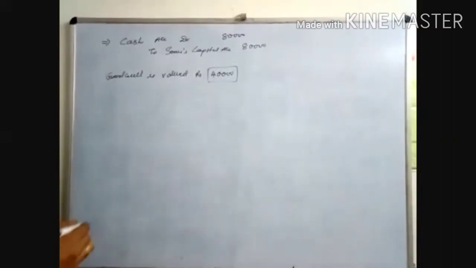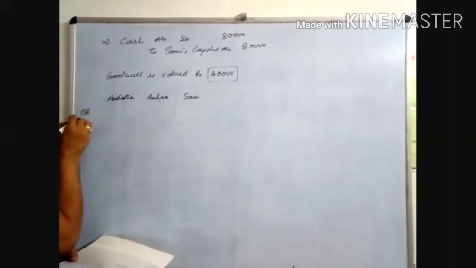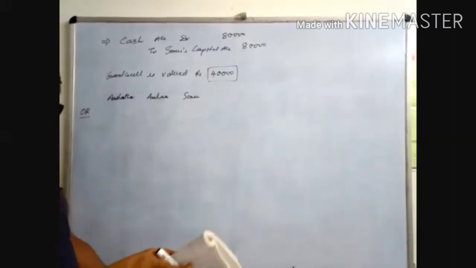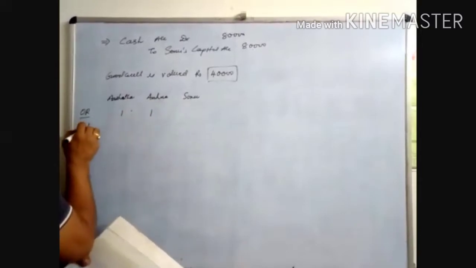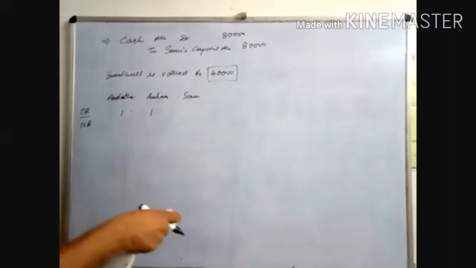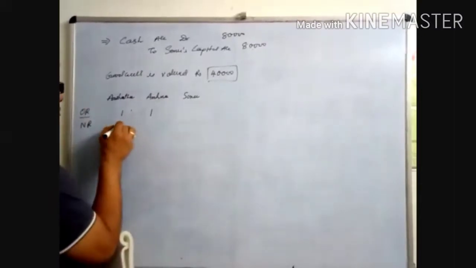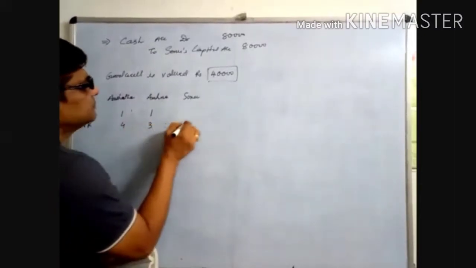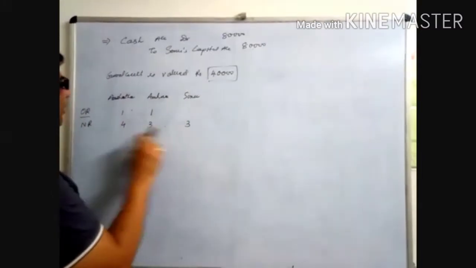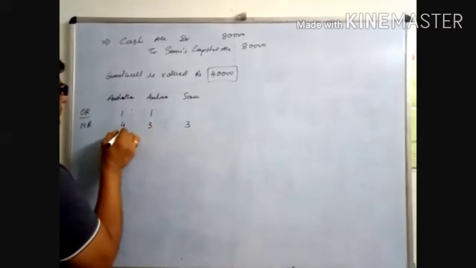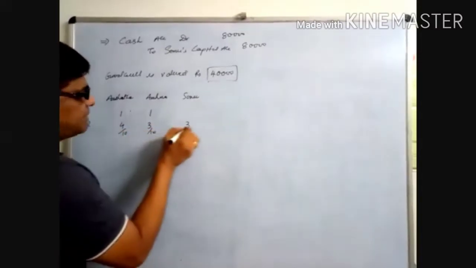From this, we have to find the new ratios. The old ratio is not given on the top, so it is 1:1. The new ratios are given here: 4:3:3. Now with the help of that, look at 4:3:3. 4 plus 3 is 7, plus 3 is 10. That is 4/10, 3/10, and 3/10.